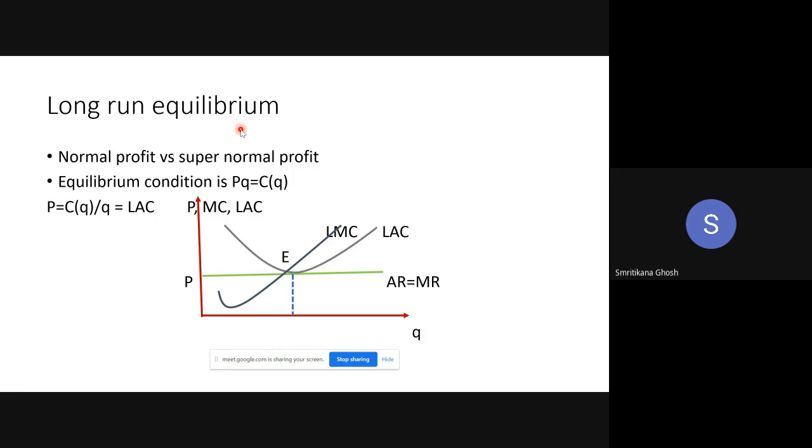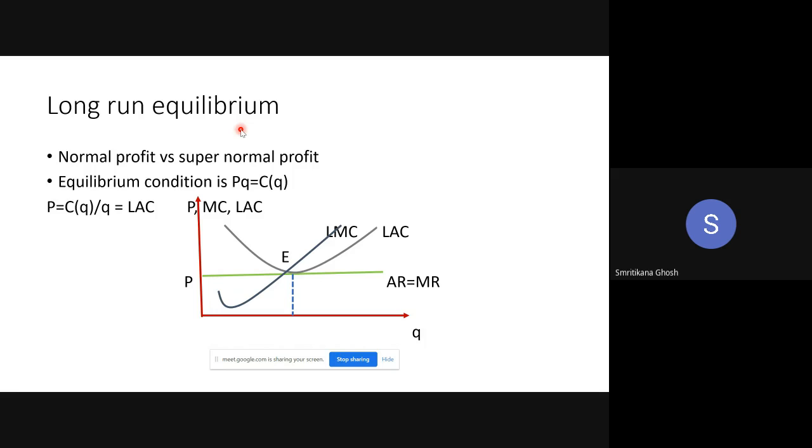So what happened in the long run? The number of farms will rise. Okay? Up to this point, is it clear? Yes, ma'am. So the number of farms in the industry will rise in the long run if in the short run existing farms are earning profit.